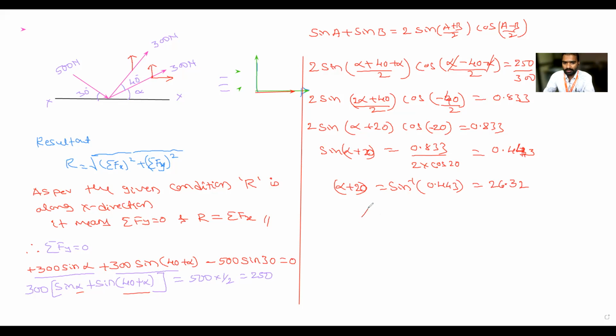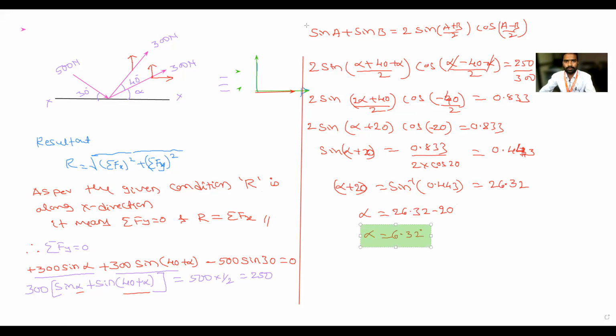So I want alpha. Alpha is equal to 26.32 minus 20, so you will get alpha equal to 6.32 degrees. All of you check it. Are you getting the same answer or not?